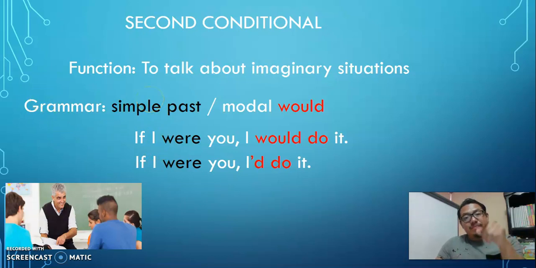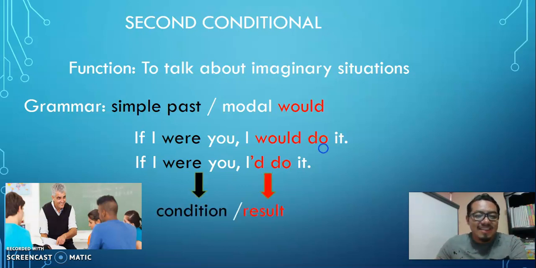If I were you, students, I would do all the activities in Google Classroom, no? The worksheets, watch the videos, etc. Again, condition, simple past, the part with if, and the result, the consequence with the modal would and base form verb.